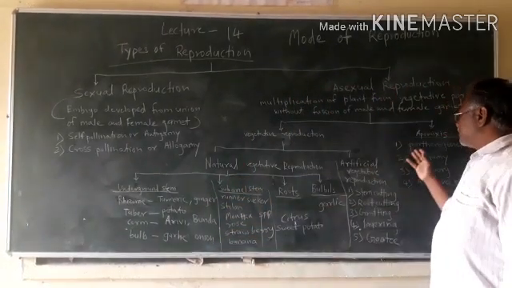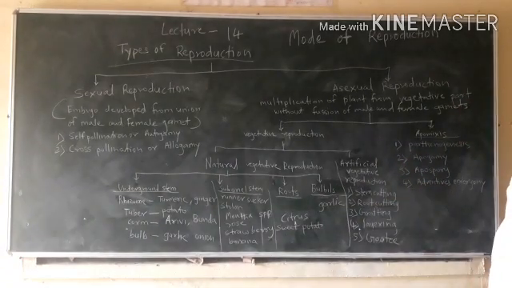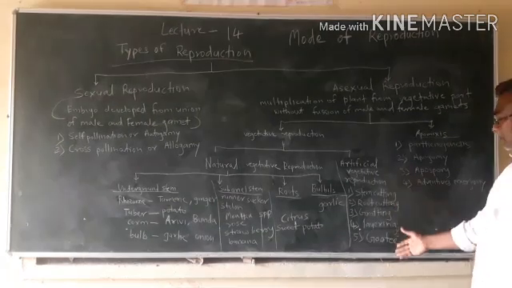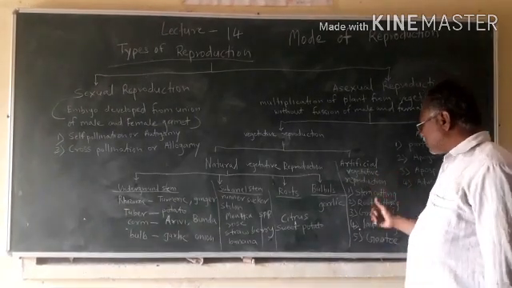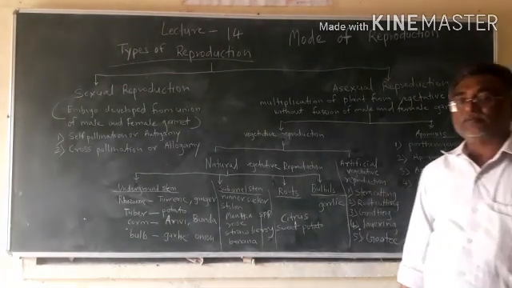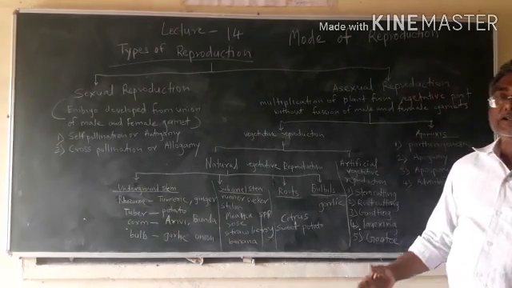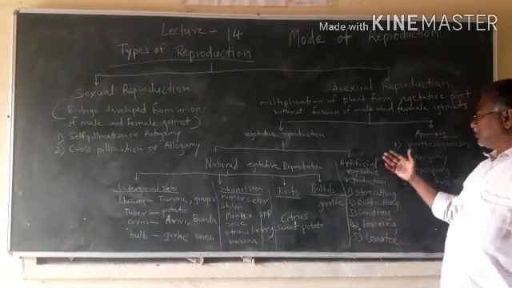Then artificial vegetative reproduction takes place in 5 different ways. In artificial vegetative reproduction, reproduction or multiplication of plants is under the guidance and efforts taken by man.